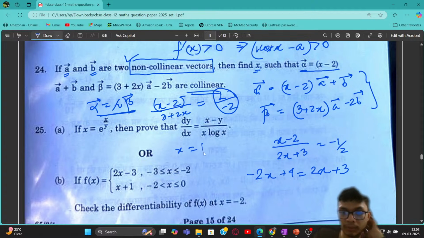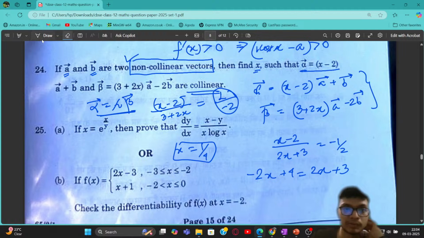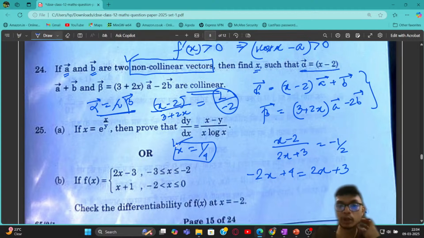So our x from here is basically equal to 1 upon 4, and I will get the y is basically equal to, so we have no y, sorry. So I have to only find the value of x, right? So you can simply see that the value of x is going to be equal to 1 upon 4, as simple as that, right? So let's now move to the next problem.